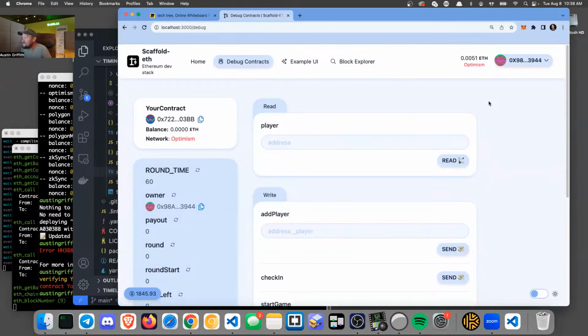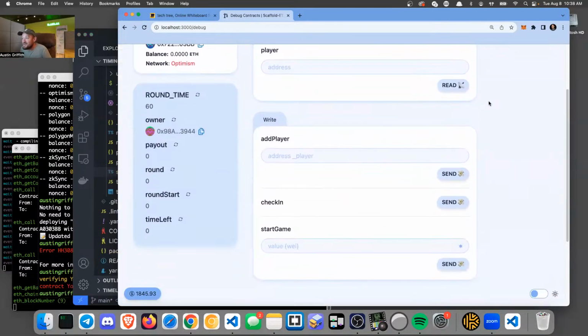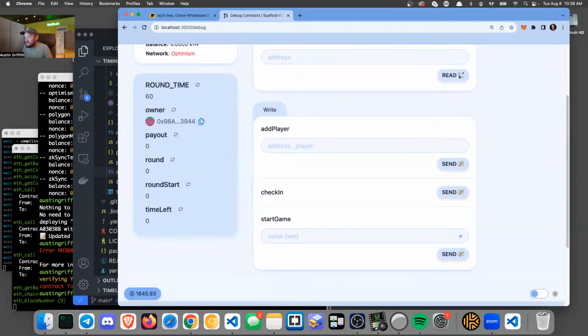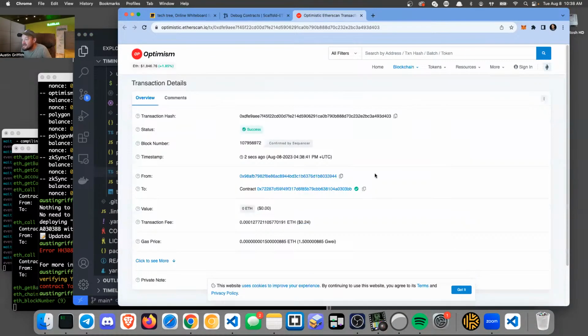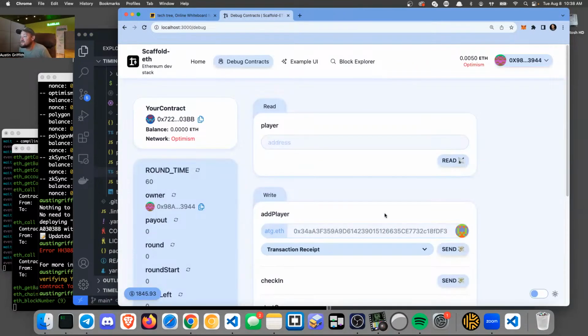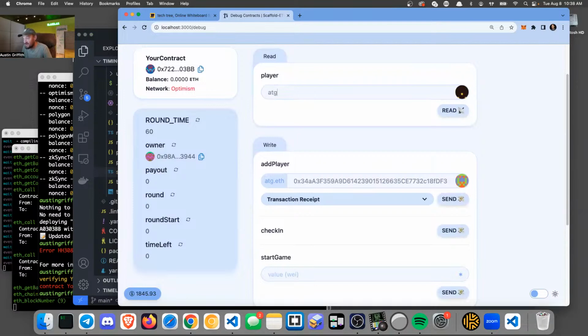Look at that. He has some Optimism too. That's nice. So add player will be atg.eth. There we go. Okay, and now it's going to make a transaction on Optimism. What did that cost? Let's go look. 24 cents. Okay, so it cost my burner wallet 24 cents to add Austin as a player. But now if I go to atg.eth, I should be a player. Yes. And Vitalik.eth should not, right? Awesome.